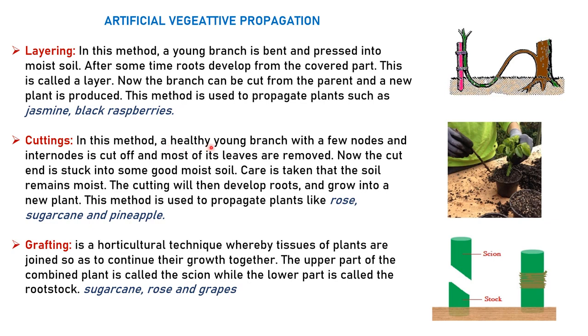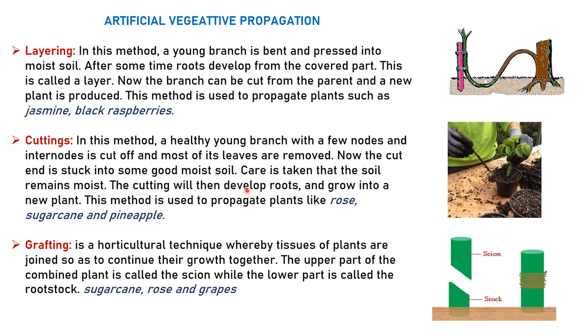Then cutting. In this method, a healthy young branch with a few nodes and internodes is cut off, and most of its leaves are removed. So you remove the leaves of that particular part of the stem which has nodes and internodes. Nodes and internodes are very important. Okay, and you cut that part of the stem, and then you grow it. Now the cut end is stuck into some good moist soil. Here also you have to take moist soil. Care is taken that the soil remains moist. The cutting will then develop roots.